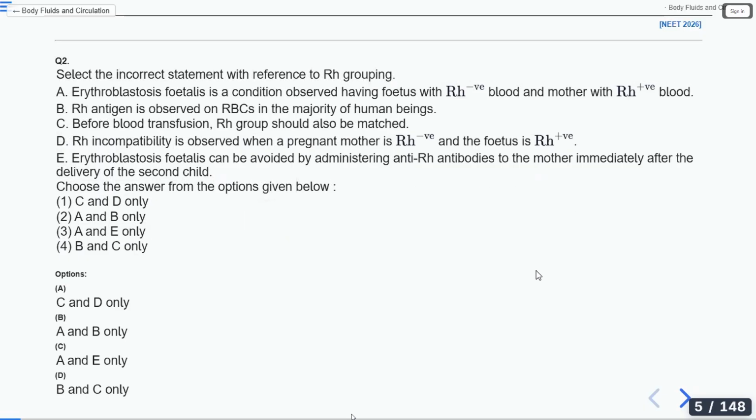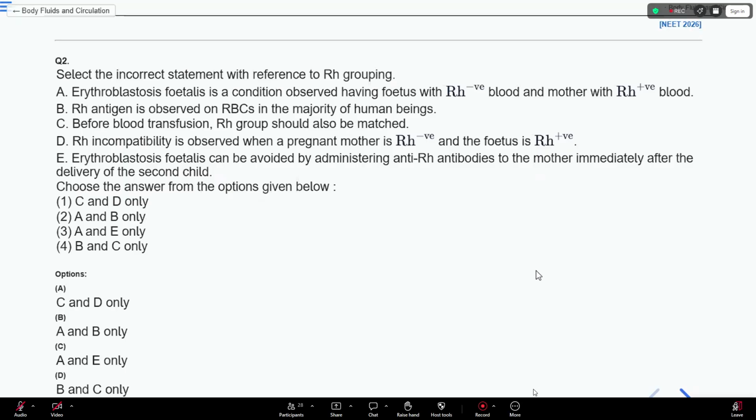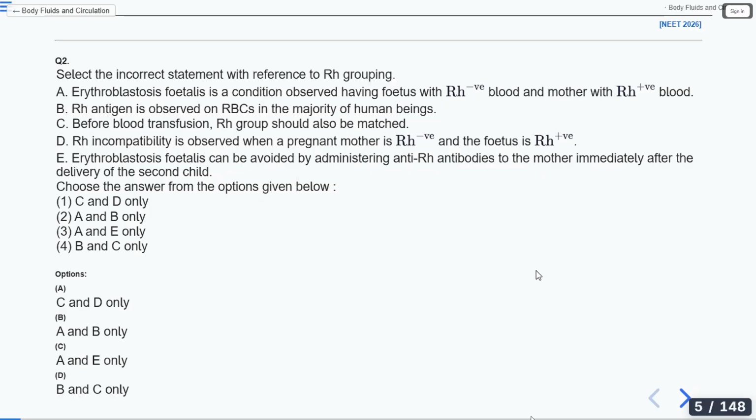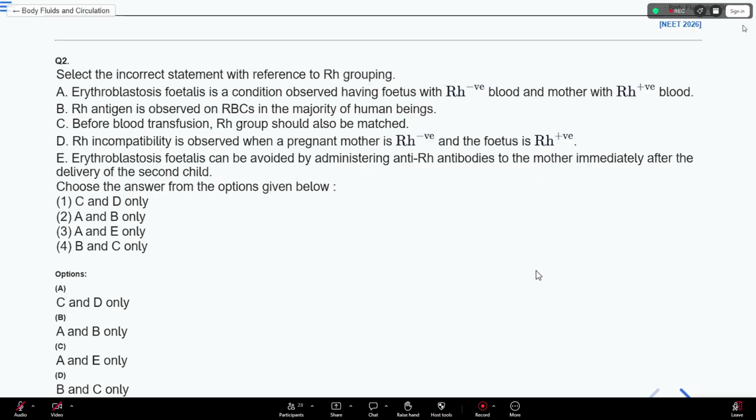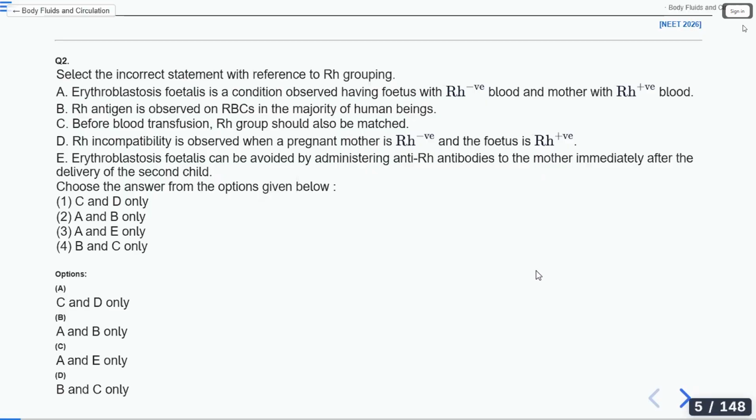Okay, let's see the next question. Select the incorrect statement with reference to RH grouping. What do you mean by RH grouping? What is RH grouping? Why no answers?